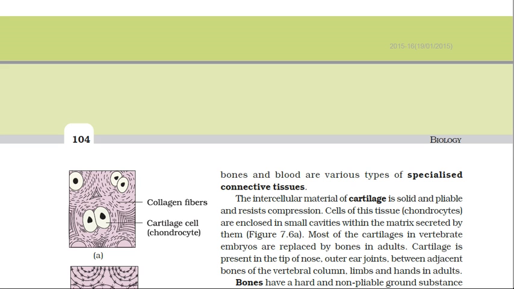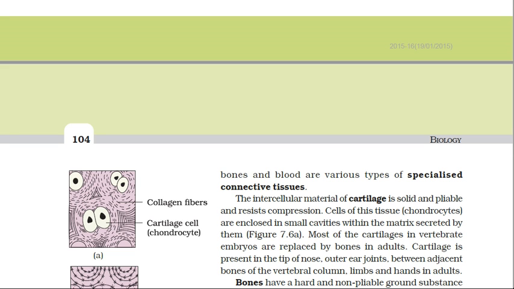These chondrocytes are enclosed in small cavities within the matrix, which you can see here on the screen. It is present at the tip of the nose, outer ear, and between adjacent bones of the vertebral column, as well as limbs and the hands.